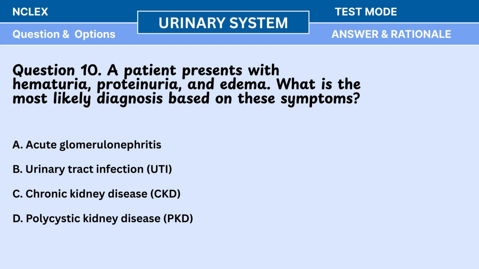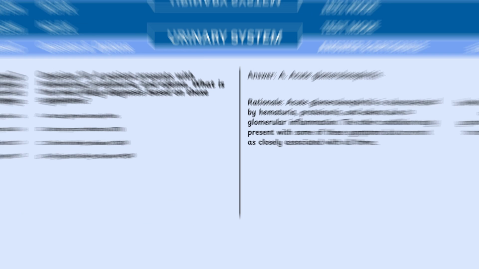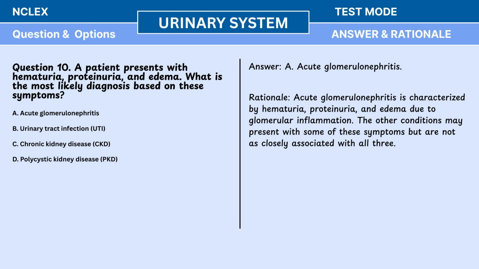A. Acute glomerulonephritis. B. Urinary tract infection (UTI). C. Chronic kidney disease (CKD). D. Polycystic kidney disease (PKD). Answer: A. Acute glomerulonephritis. Rationale: Acute glomerulonephritis is characterized by hematuria, proteinuria, and edema due to glomerular inflammation. The other conditions may present with some of these symptoms, but are not as closely associated with all three.